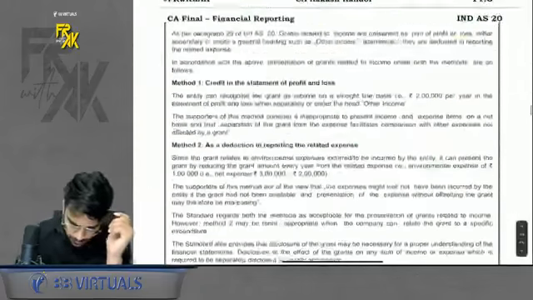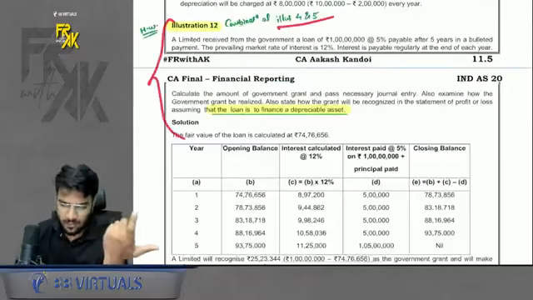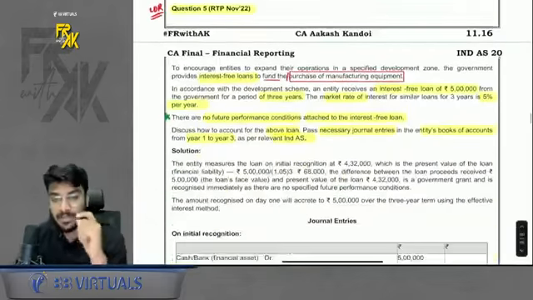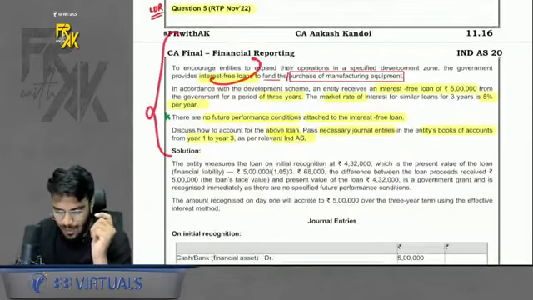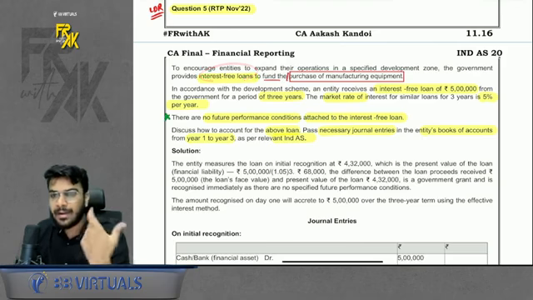Acha. Similar to this question, there was also question number 12, very same as 4 and 5. You can do it in homework. But for this point, we also discussed one more question, and that was question number 5 of MTP RTP past paper. For this particular question, same. We are taking an interest-free loan. The only difference is in the above question, we took a loan at the rate 5%. Here, government is giving a loan at interest-free rate.